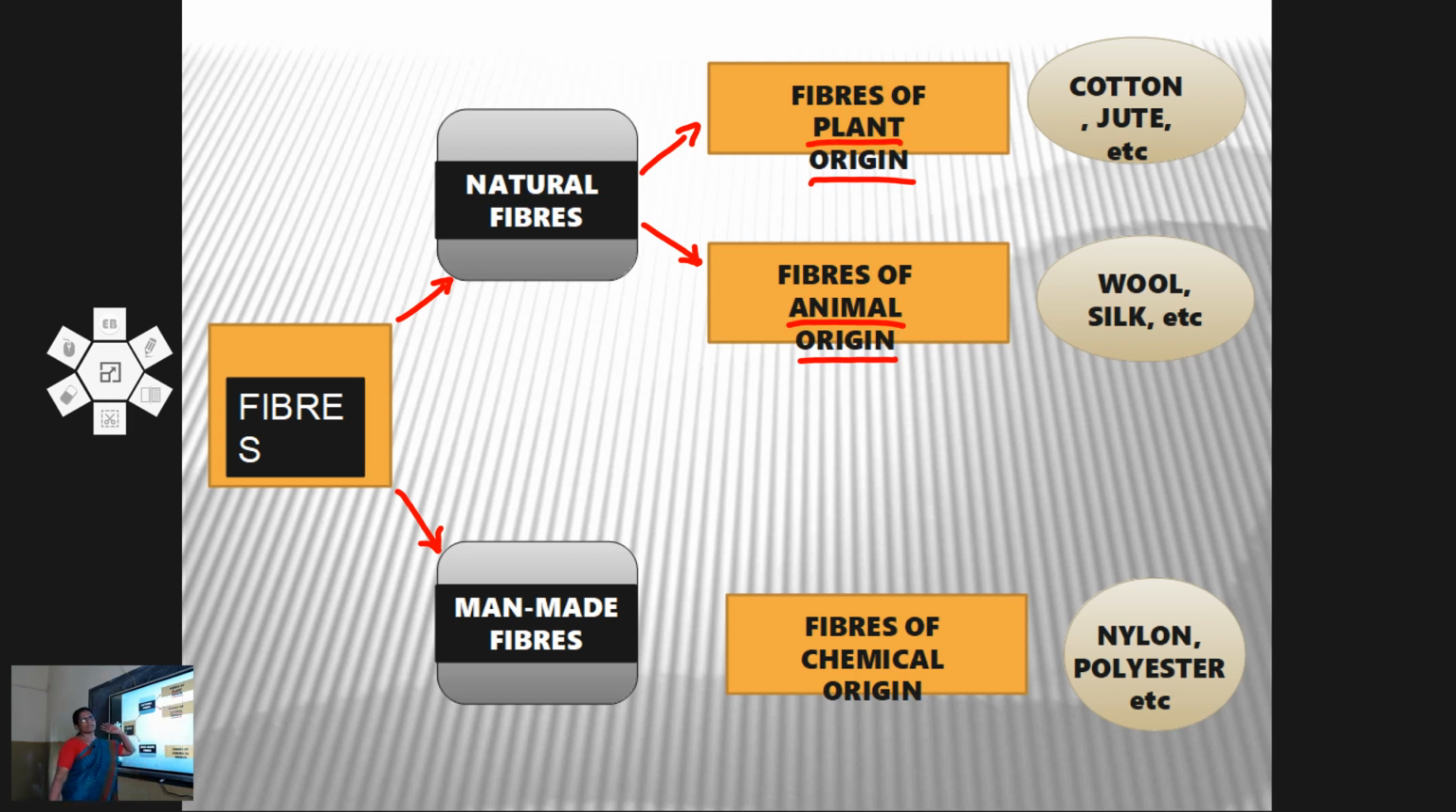Fibers of plant origin are those obtained from plant parts, for example, cotton, jute, etc. Fibers of animal origin are obtained from animals, for example, wool, silk, etc. Man-made or synthetic fibers are obtained from chemicals. The examples are nylon, polyester, etc.